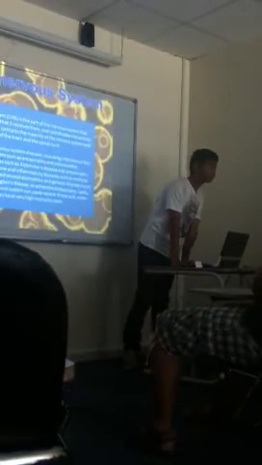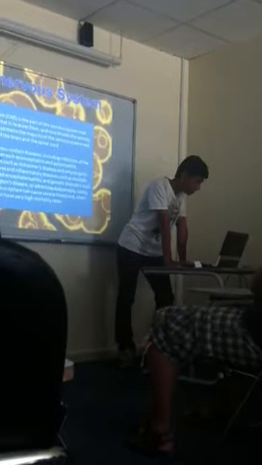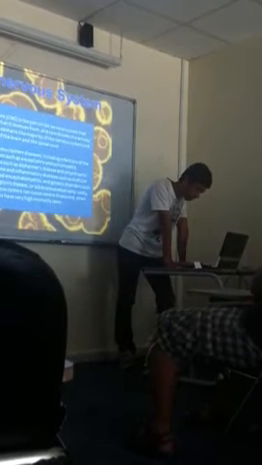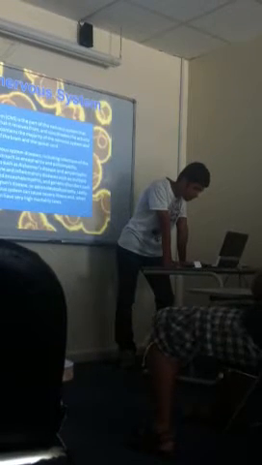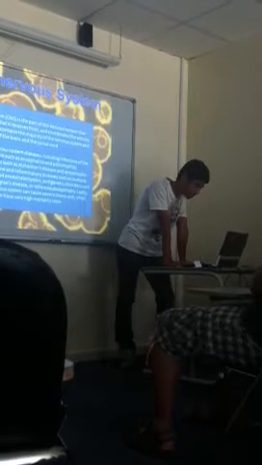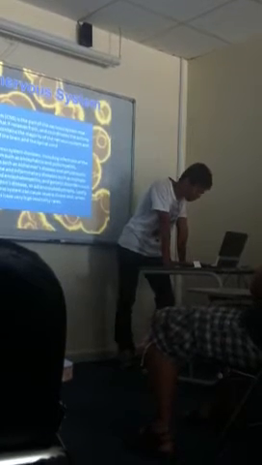Now let us move on to the central nervous system. The central nervous system is the part of the nervous system that integrates the information that it receives and coordinates the activity of all parts of the body. It contains the majority of the nervous system and consists of the brain and spinal cord. Now here are some diseases which are related to the central nervous system.